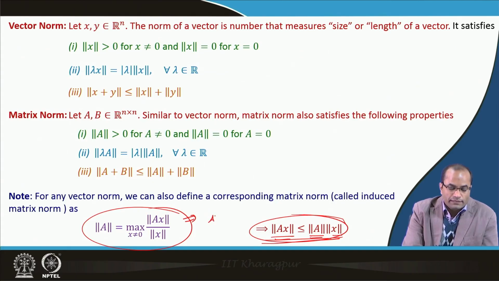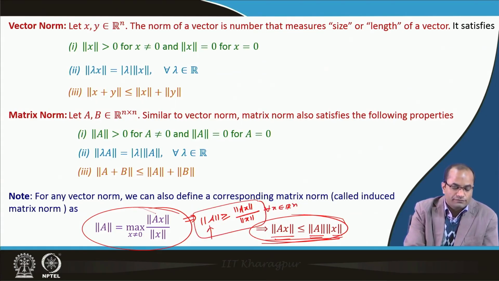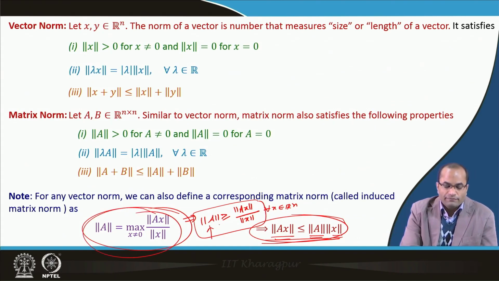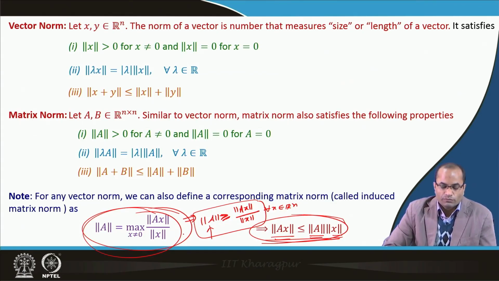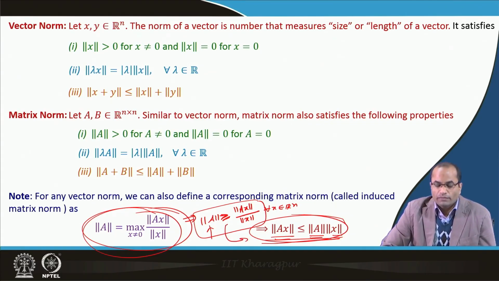So the norm of A will always be greater than or equal to the quantity norm of Ax divided by norm of x for any x in R^n. This is true because the norm of A is defined as the maximum over this ratio, and from there the inequality follows that norm of Ax is less than or equal to norm A times norm x.